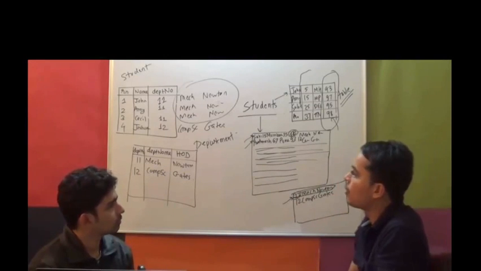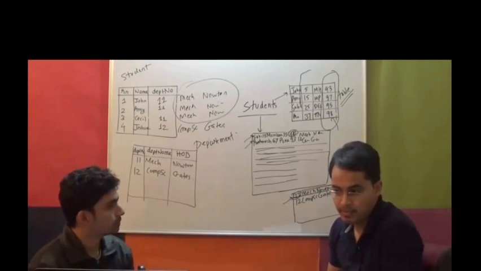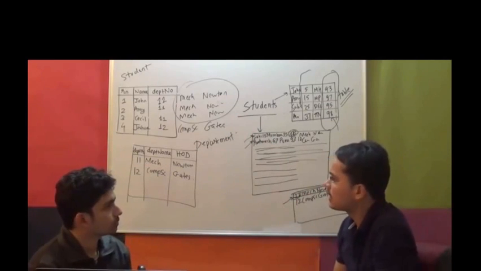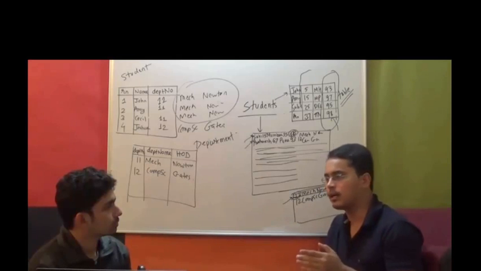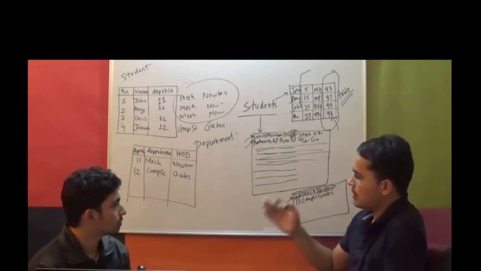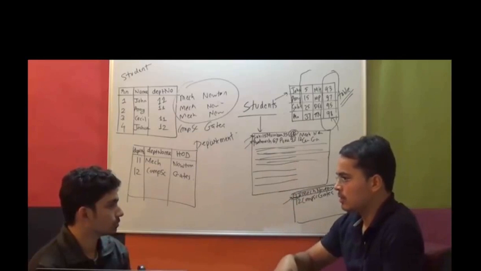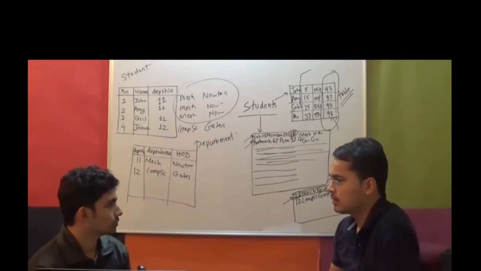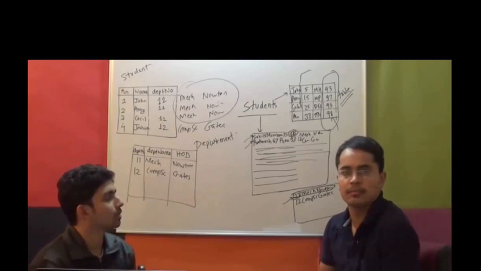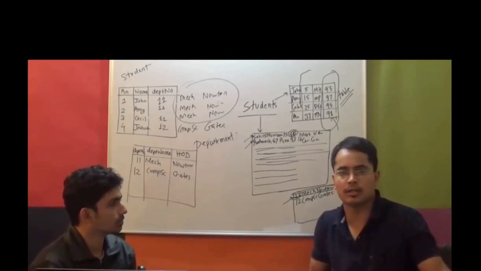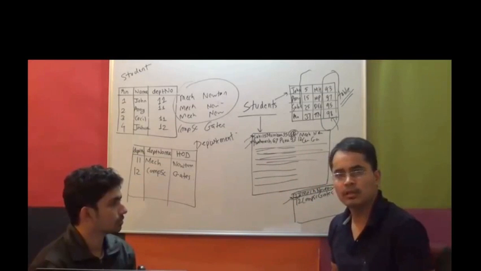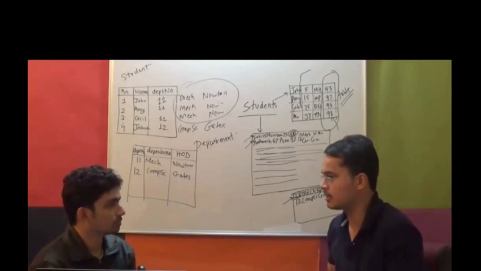Also, one big importance of using this database relationship between tables is that it keeps the data in a consistent state. For example, if the department is shut down, what happens to students? They should automatically get removed from the system. There is no department, there are no students, right? I mean, the entire department is shut down. So students should not be there. I mean, it doesn't make sense. There is no department.